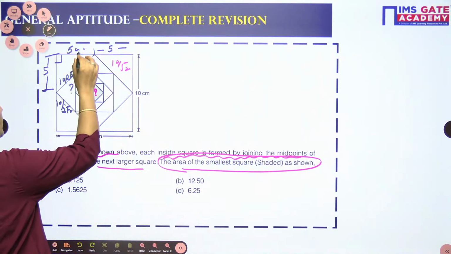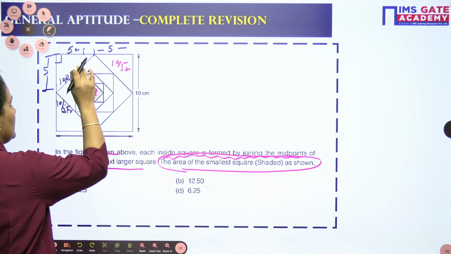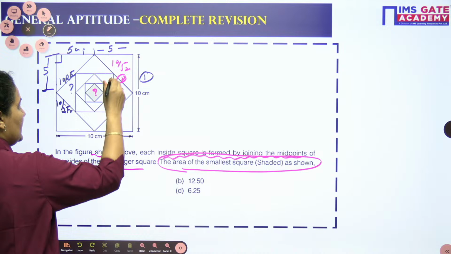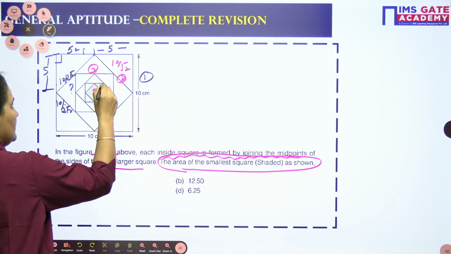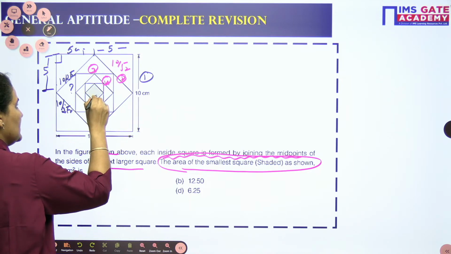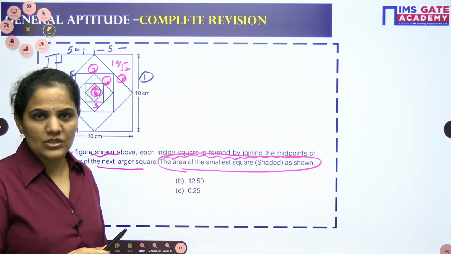Okay, you are going for the first one, second one, third one, fourth one. Here you can write this is the first one, this is the second one, this is the third one, this is the fourth one, this is the fifth one, and I need this side, the inner one, the sixth one.